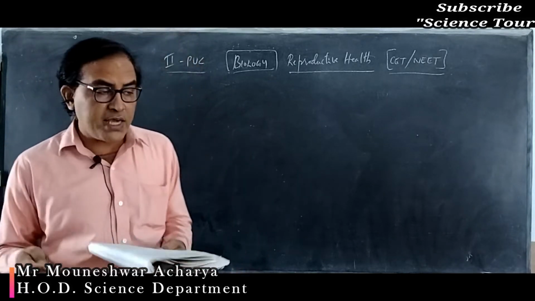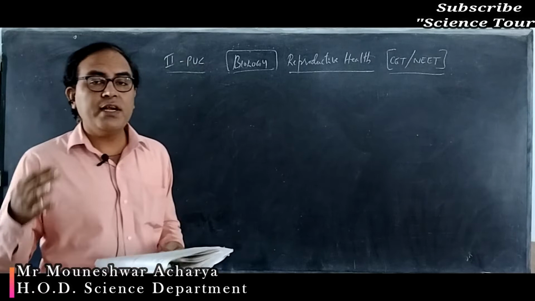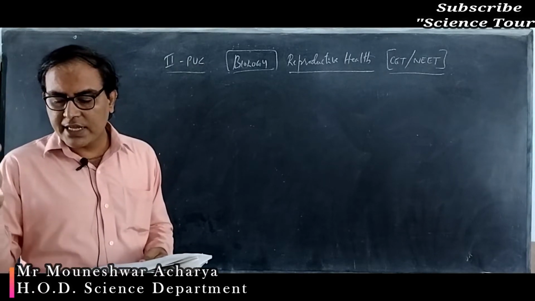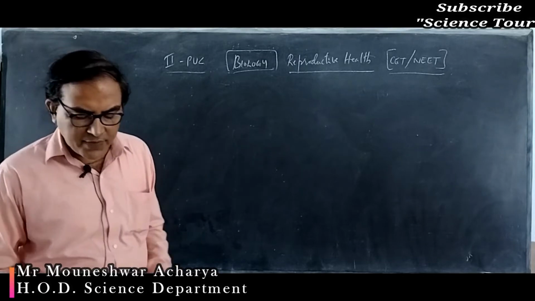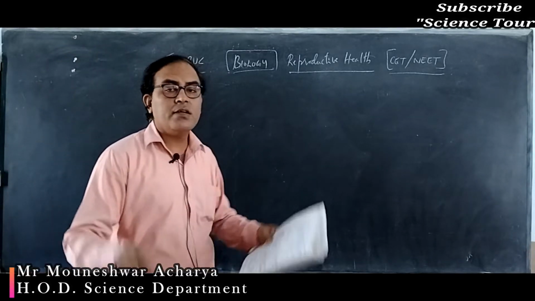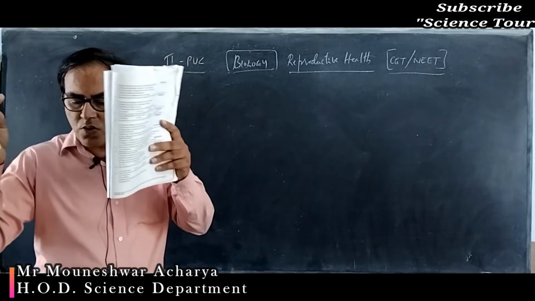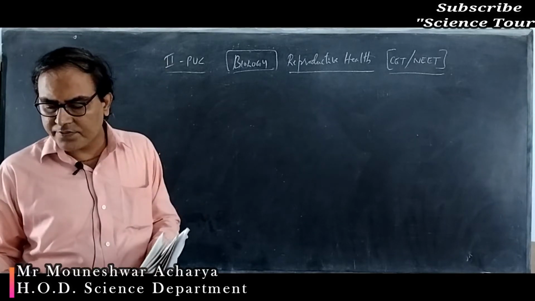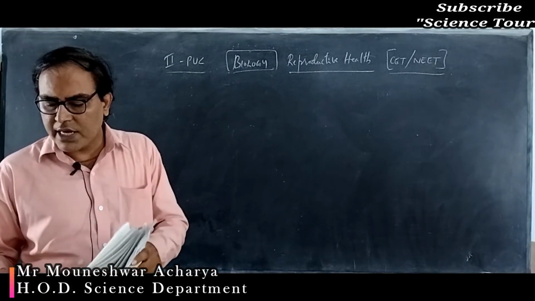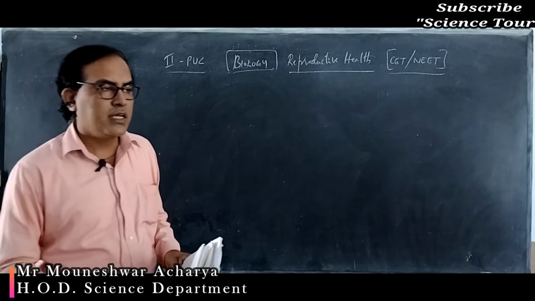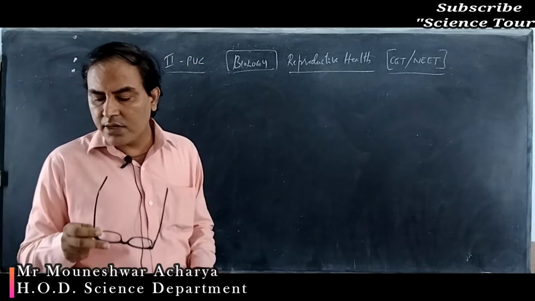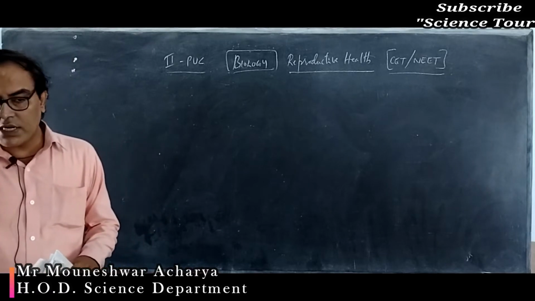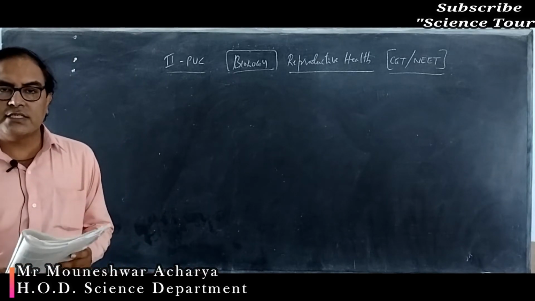Now what happens if IMR increases, that is, infant mortality rate increases in a population? The growth rate will decline. Automatically the growth rate will go down. And if MMR, the maternal mortality rate, is decreasing, then the population growth rate will automatically increase.